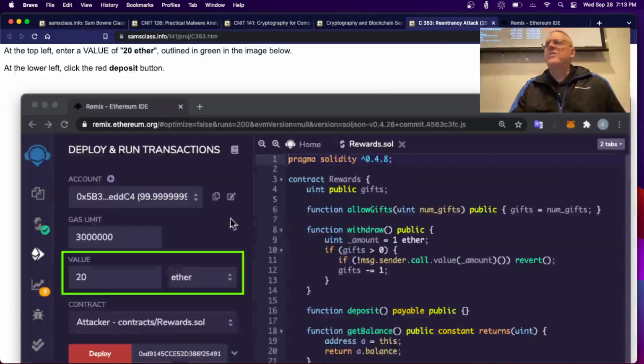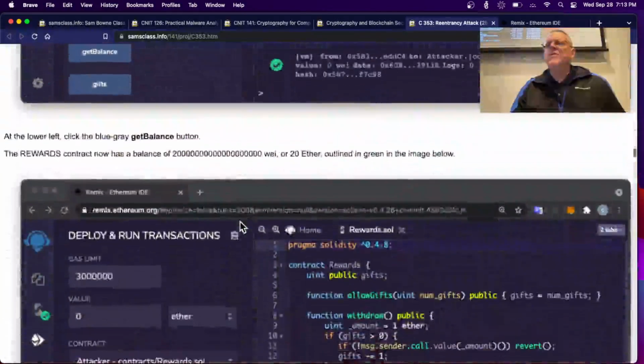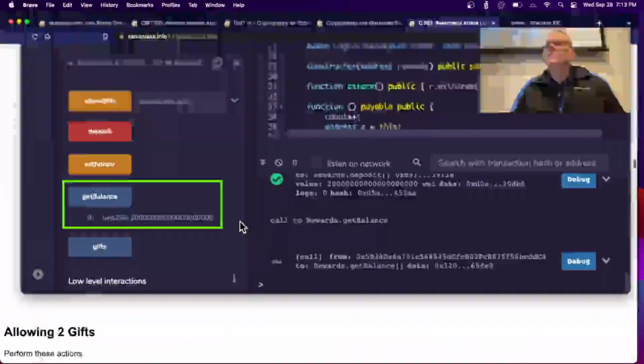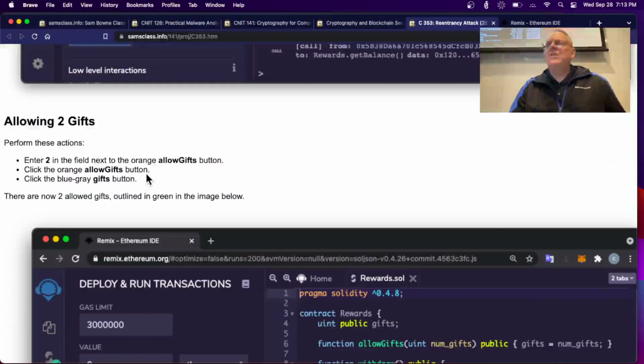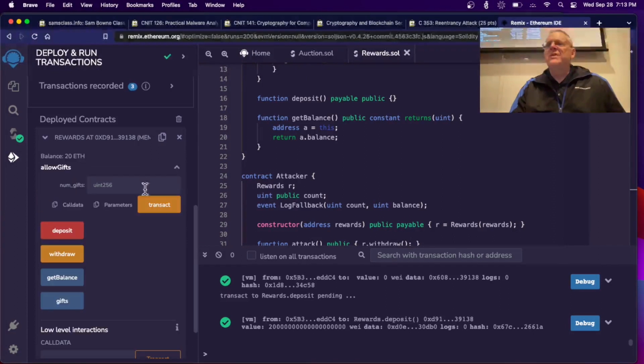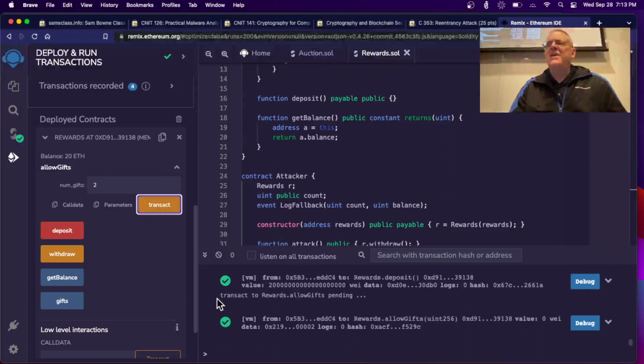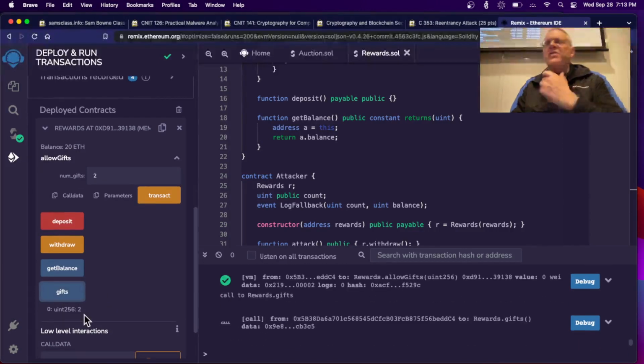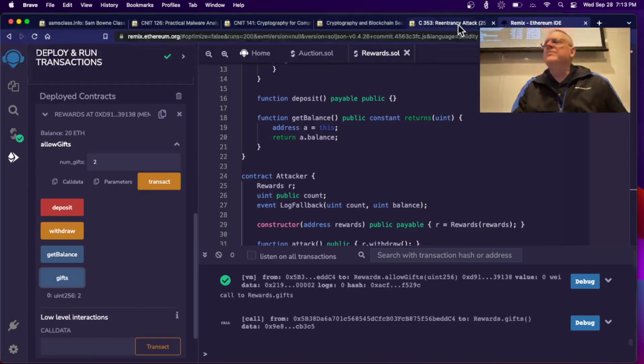Now I think we approve 2 gifts. Yeah, allow gifts. Yep, okay. So here's allow gifts. I'll allow 2 gifts. Transact. That's approved. And now I can see the balance is still 20, and the number of gifts allowed is 2. Okay.